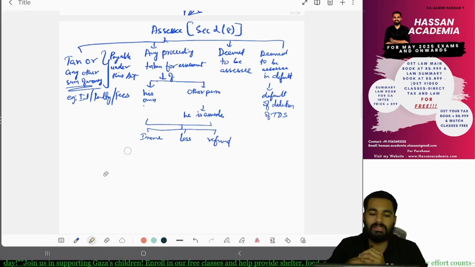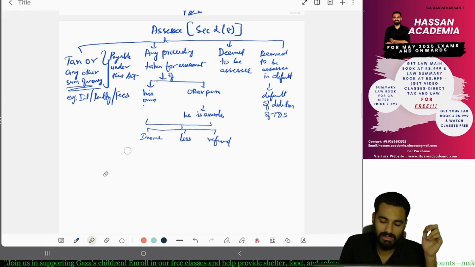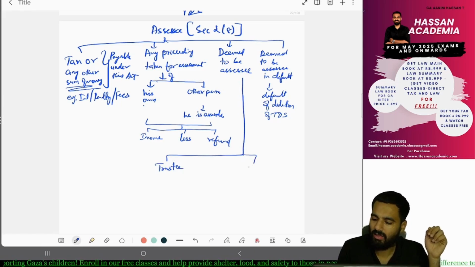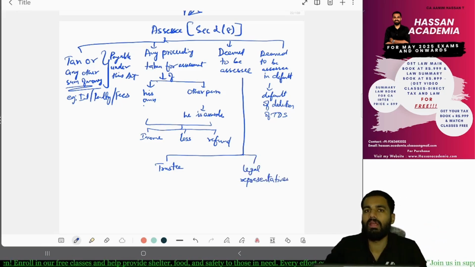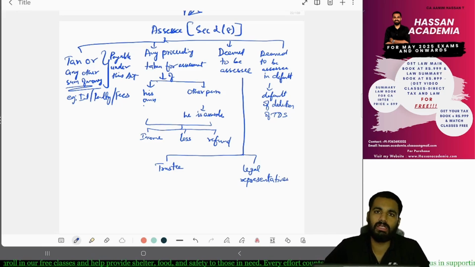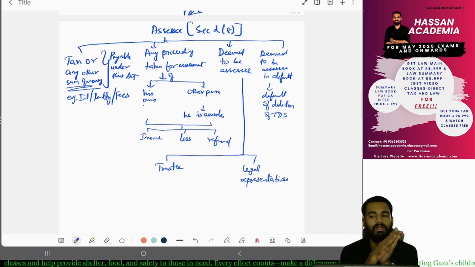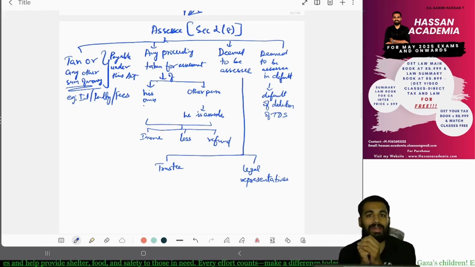Yes. Or deemed to be an assessee, such as a trustee or legal representatives. Your son is not going to pay the tax because your son, for example, is just 10 years old. Then your father is going to pay as the legal representative, yes, and deemed to be an assessee in default. Example, if you have forgotten to deduct TDS, in that situation also you are an assessee.